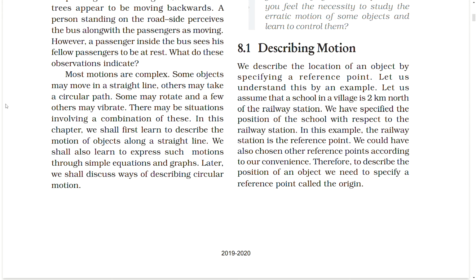Most motions are complex. Some objects may move in a straight line. Others may take a circular path. Some may rotate and a few others may vibrate. There may be situations involving a combination of these.